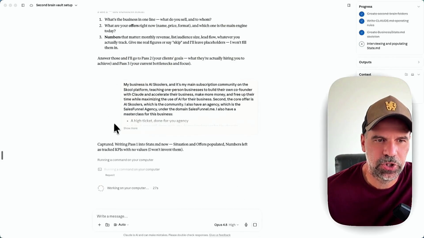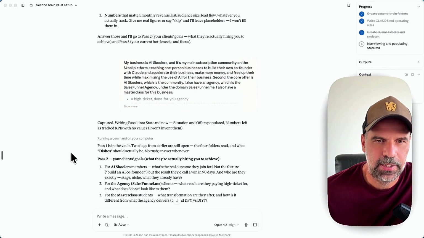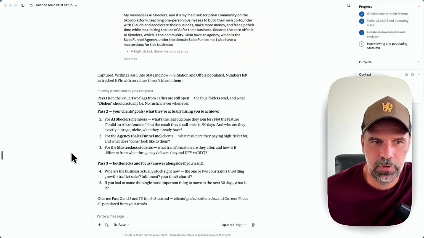So as you can see, he captured this. He's writing pass 1 into the STATE.md now. Situation and offers populated, numbers left as track KPIs with no values. I won't invent them. So this will obviously evolve over time. So pass 1 is in the vault.